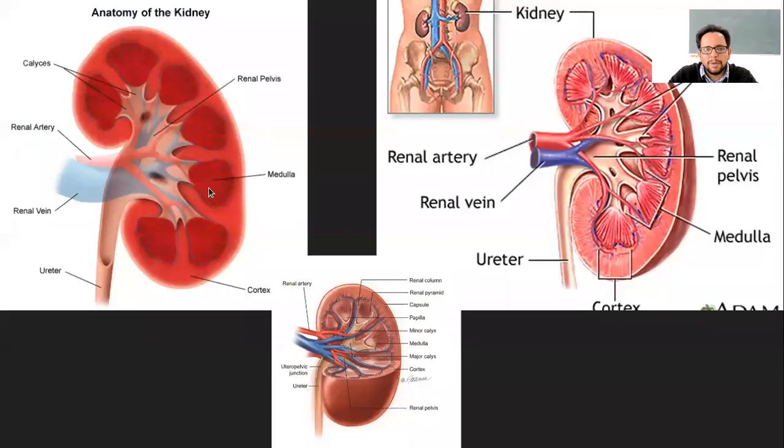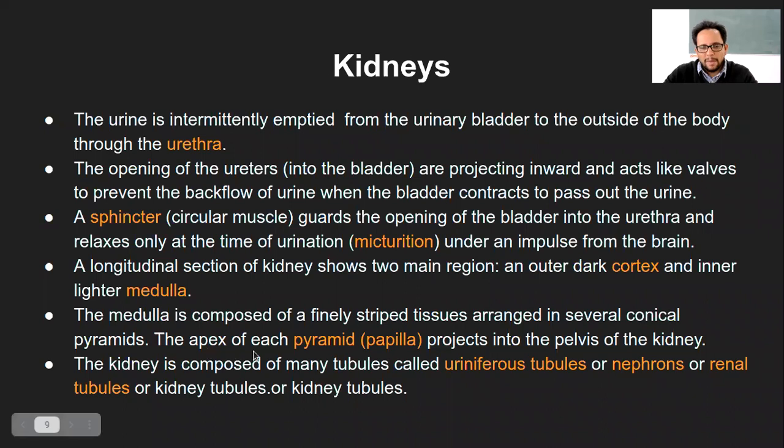So let me show you that papilla. If you see, this is triangular in 2 dimensions. In 3 dimensions, this will be a conical shape, and this apex, that is the tip of the pyramid, is called papilla, or it is also called medullary papilla. There will be many of these papilla structures. Each of these conical shapes will have one papilla present in them. So the apex or the papilla of the pyramid will project into the pelvis of the kidney.